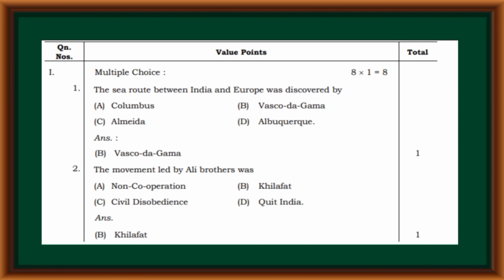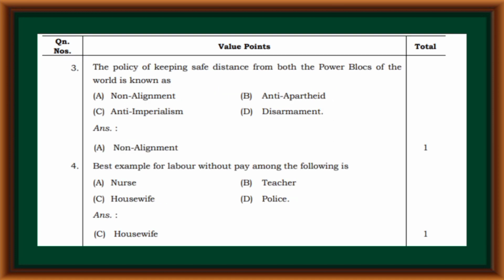First one, the sea route between India and Europe was discovered by Vasco da Gama. The movement led by Ali brothers was Khilafat. The policy of keeping safe distance from both the power blocks of the world is known as non-alignment. Best example for labor without pay among the following is housewife.